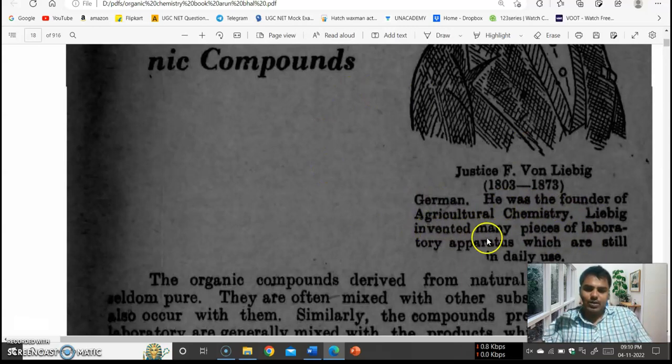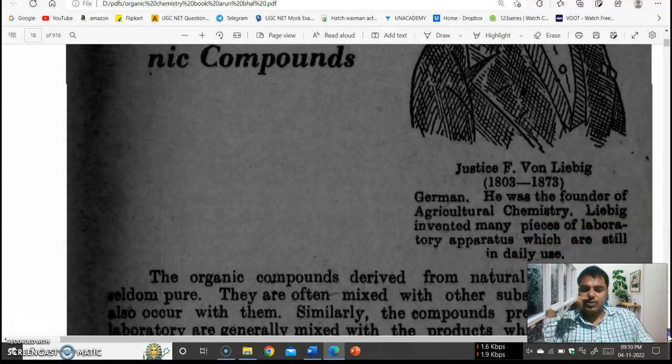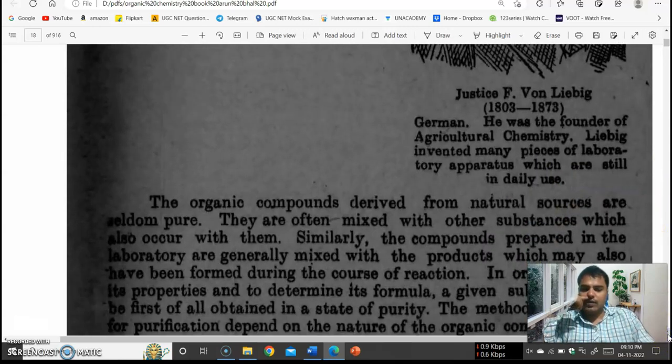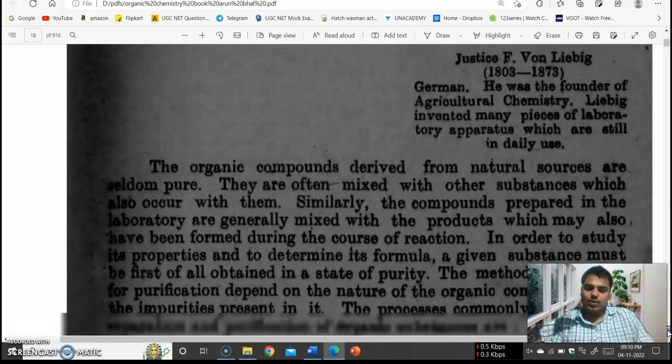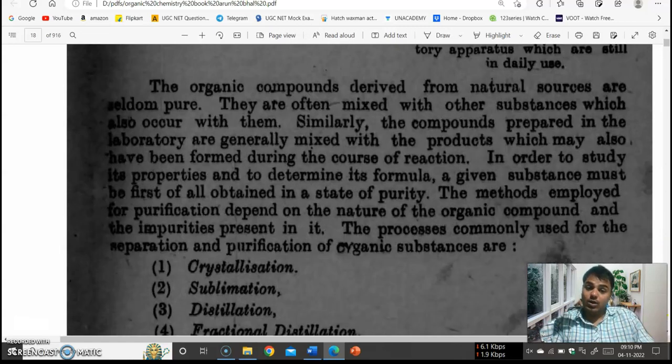Liebig invented many pieces of laboratory apparatus which are still in daily use. Means Justus von Liebig invented the laboratory apparatus which is used even now.